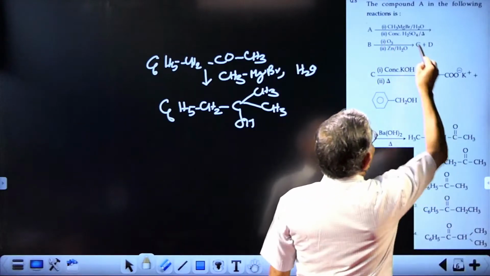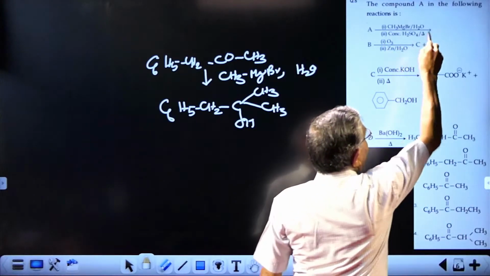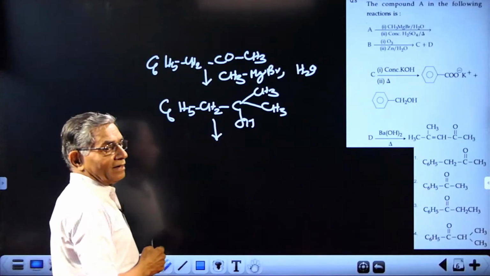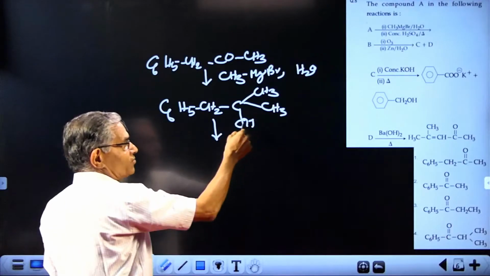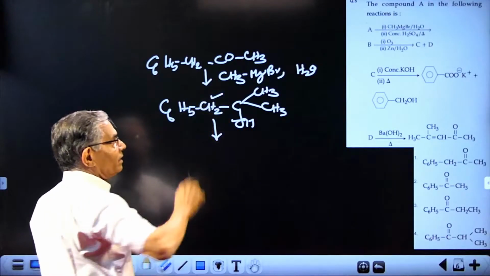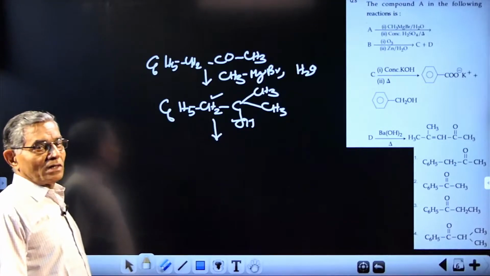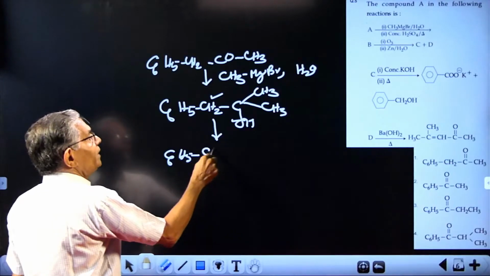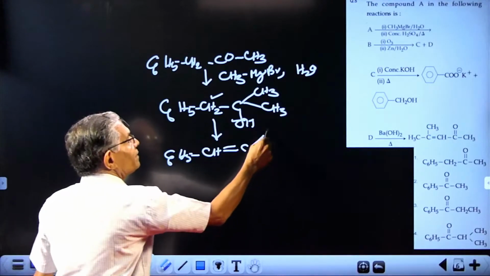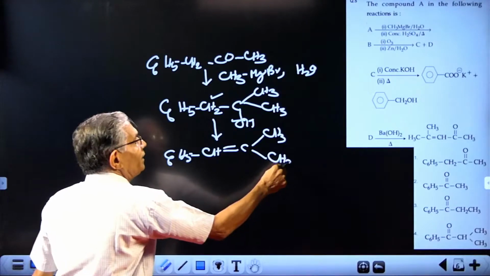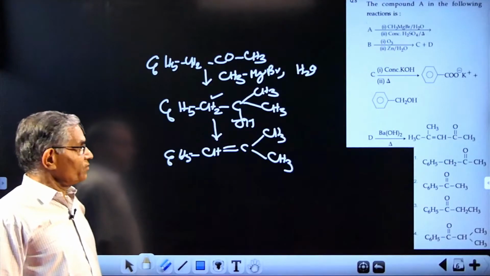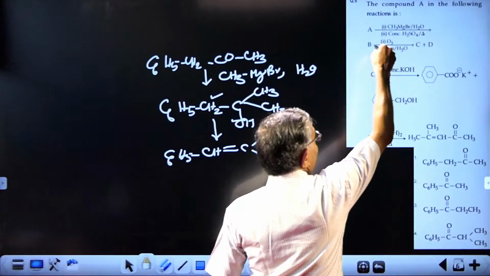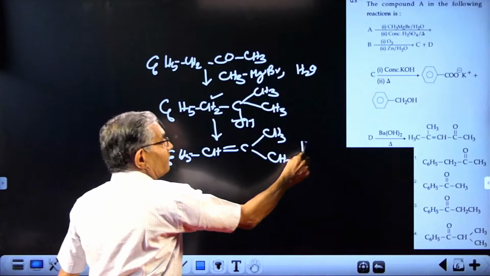And next, there is concentrated sulfuric acid and heating. Naturally, this will be dehydrated. Sulfuric acid dehydrates this compound, removing OH from here and the adjacent hydrogen. So that will give you C6H5CH=C(CH3)CH3. You are getting an alkene suitable for ozonolysis. So this compound is the one subjected to ozonolysis. This is the compound B.